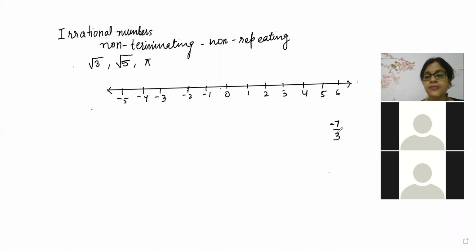May I tell you a very simple method? Look here, beta. When you are drawing a number line, draw it in the same way. Trust me. First, I will give you minus 4 by 3. Easy one. If someone tells you to represent minus 4 by 3 on a number line, you are not going to convert it into decimal and then apply a formula. The simplest way is to divide all by 3.